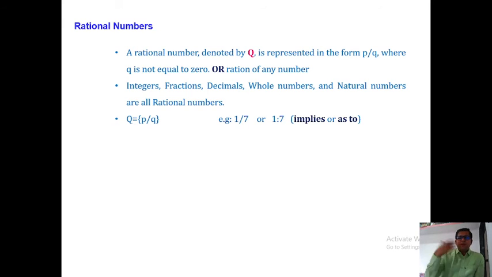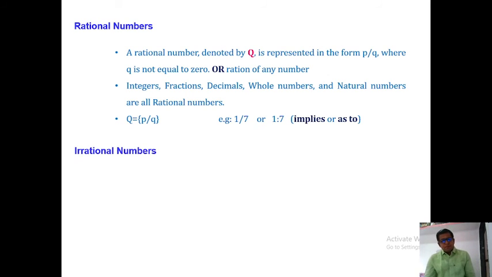Which numbers are rational? Integer, fractional, decimal, whole number and natural number, all are rational numbers. Here you can see how we write it, p as to q, or p divided by q. Here is the example, 1 as to 7. It is a rational number.